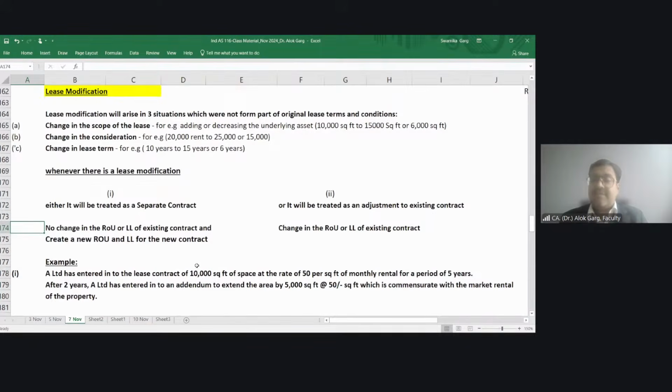Friends, it's been 2 hours and 30 minutes. So we have been talking on this Ind AS 116 revision part for the last 2 hours 30 minutes, of course excluding 10 to 12 minutes of break time. So are you enjoying the revision? Are you able to understand these concepts and quickly recap them, or not?